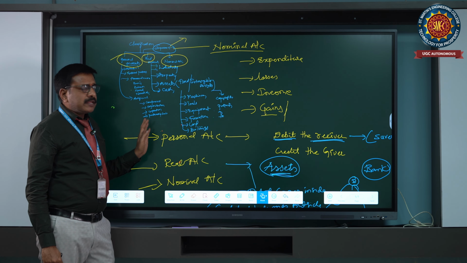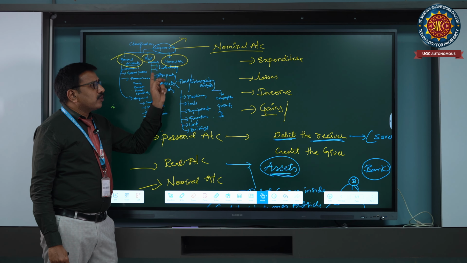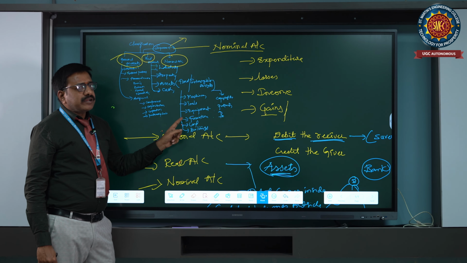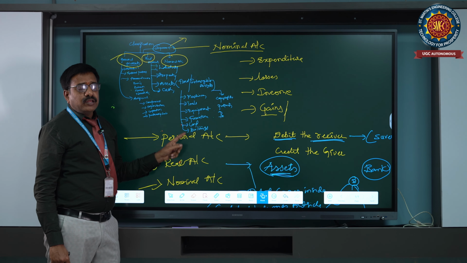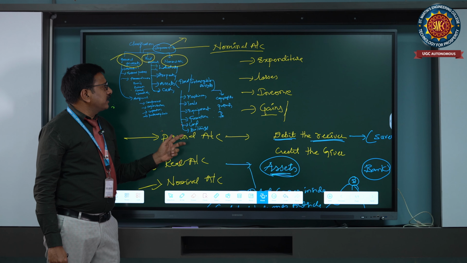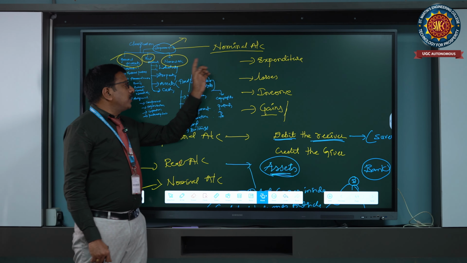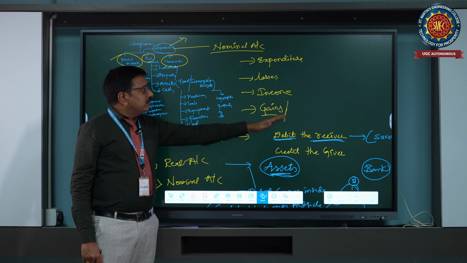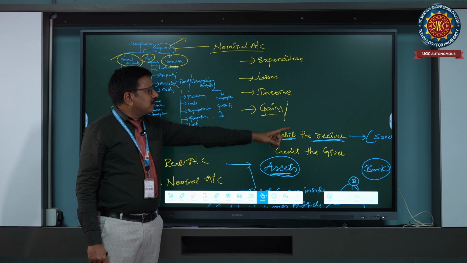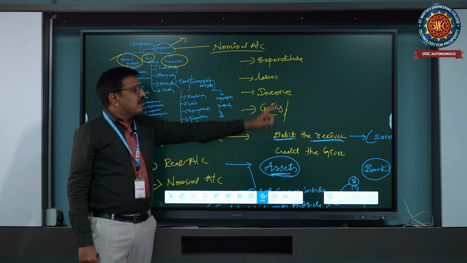Impersonal accounts are again two types: real account and nominal account. In real account we consider all the assets, cash, properties and liabilities. In nominal account we consider all the expenditures and losses, and incomes and gains.